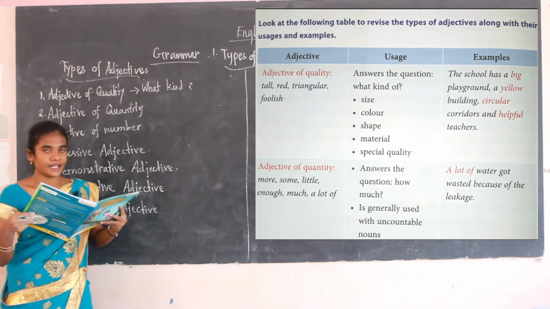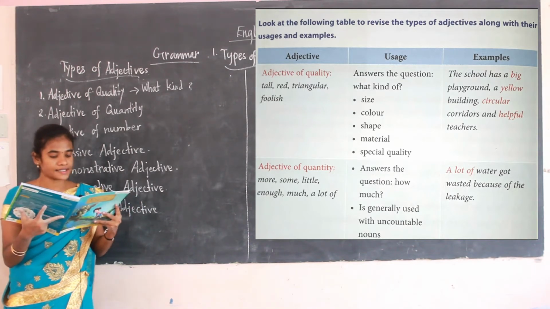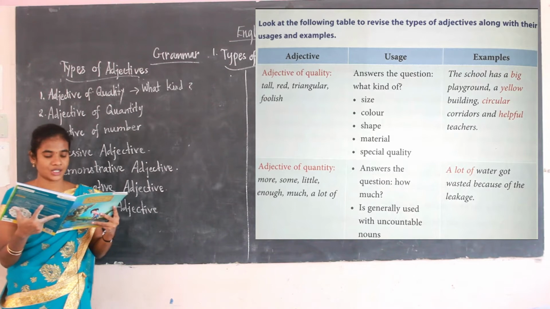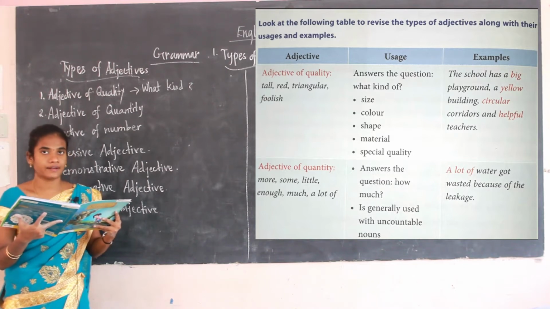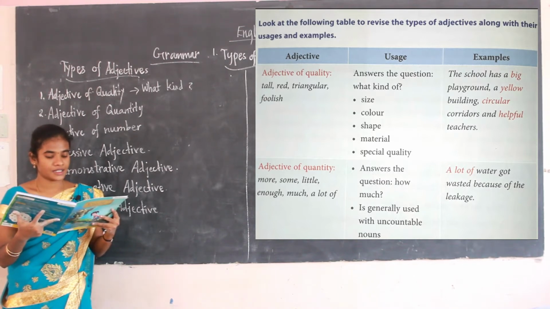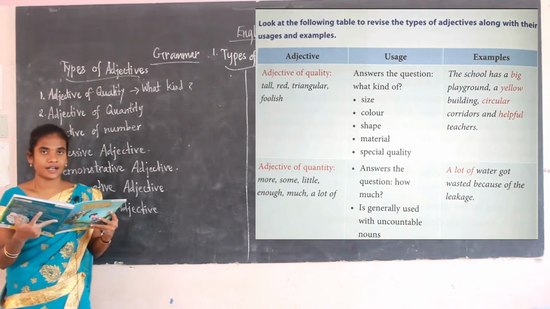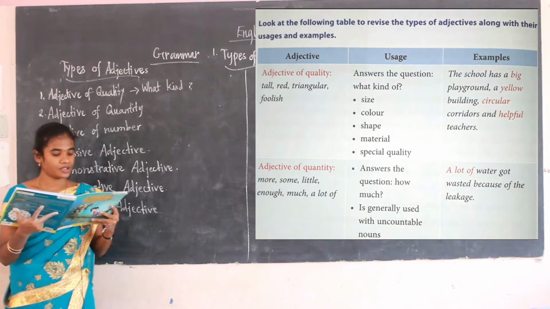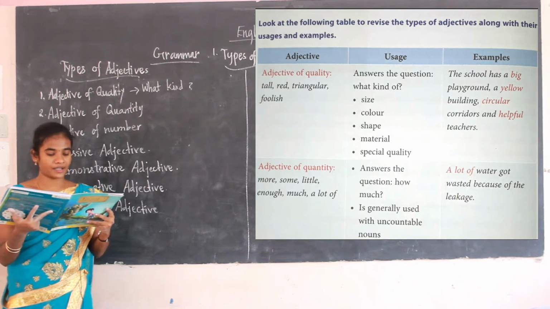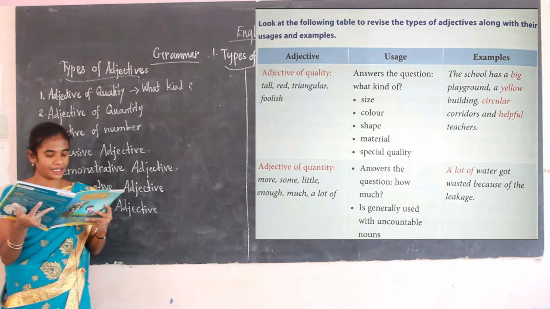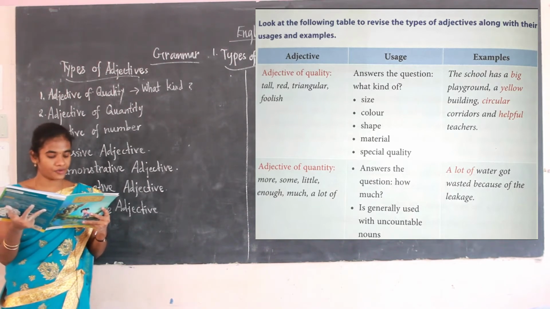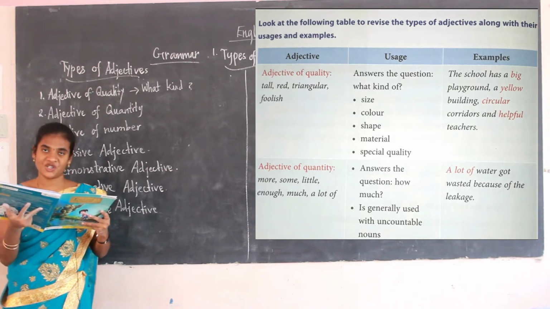Now we can see the example. The school has a big playground, a yellow building, circular corridors and helpful teachers. The words written in red are the adjectives of quality. Big comes under size, yellow comes under color, circular comes under shape, and helpful comes under special quality.